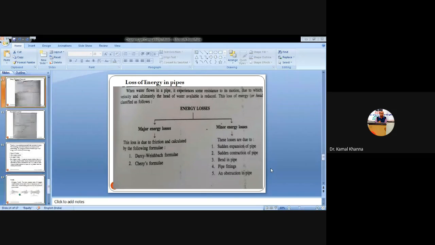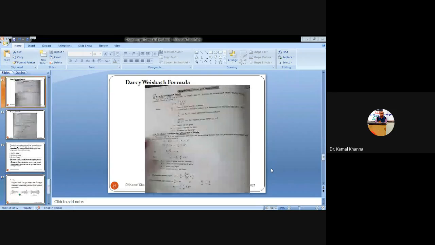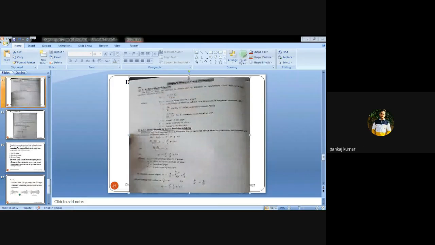So is it clear to you? Is it visible to you, students? So this is the Darcy-Weisbach formula. Yes, sir. So in the Darcy-Weisbach formula, we have HF is equal to 4FLV squared by 2G, as I have told you at the start of the class.